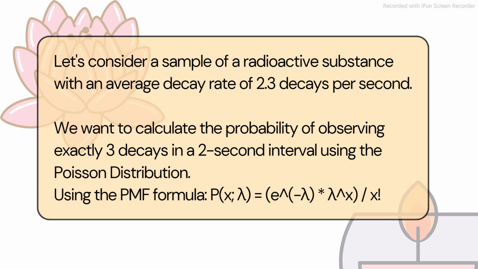Here we are given a problem. Let's consider a sample of a radioactive substance with an average decay rate of 2.3 per second, and we want to calculate the probability of observing exactly 3 decays in a 2-second interval using the Poisson distribution. Here we are given the formula. Let's go with the solution.